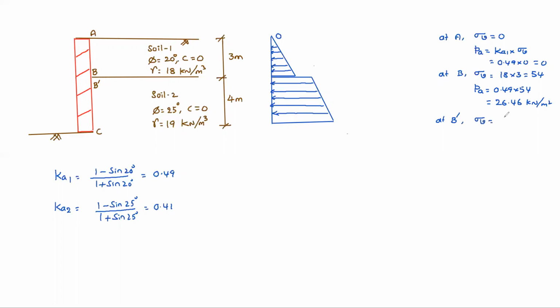At B dash, sigma V is the same, 18 into 3, 54, but PA equal to 0.41 into 54, that is 22.14. That means here we guessed more, but it is less. So erase and draw correctly.